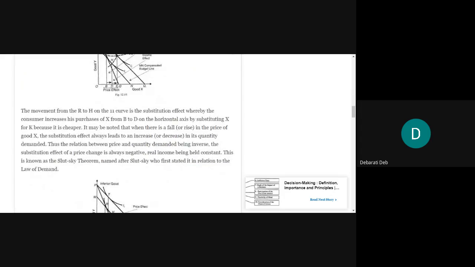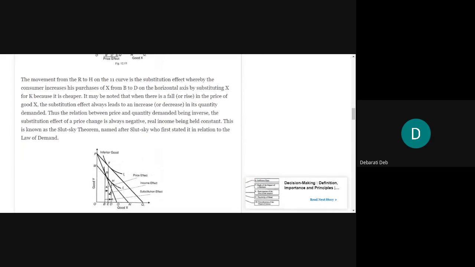That concept of the substitution effect posing an inverse relationship with the change in the price of a good was based on the theorem of Slutsky, who was the economist who first stated that in relation to the law of demand. That's why this theorem has been named Slutsky theorem after his name. All right. Now we will move ahead with the concept of income effect.